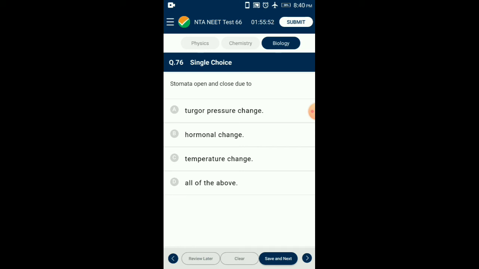Fall in temperature causes stomatal closing. Cytokinins are required for keeping the stomata in open condition. Abscisic acid brings about the closing of stomata. So the answer for this question is option D. Stomata open and close due to turgor pressure change, hormonal change, temperature change. So the correct option is option D.